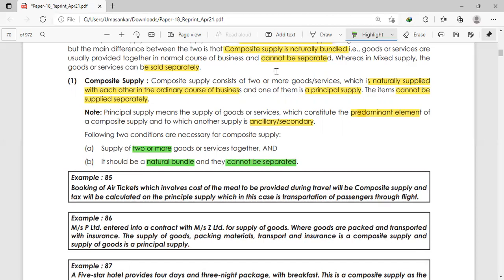See, an example is there. Booking of air tickets, which involves the cost of the meal to be provided during travel. It will be a composite supply. The tax will be collected on the principal supply, which in this case is transportation of passengers through flight. So there is clear identification of composite supply, because the meal for the air ticket cannot be sold separately.